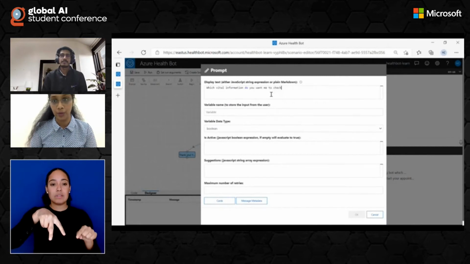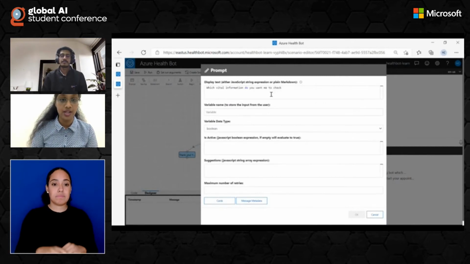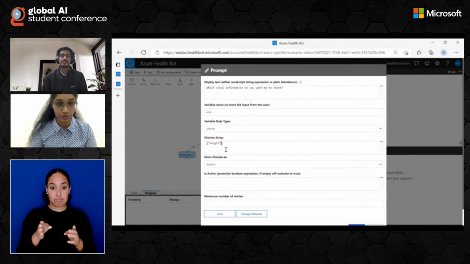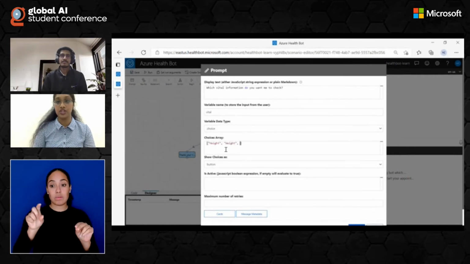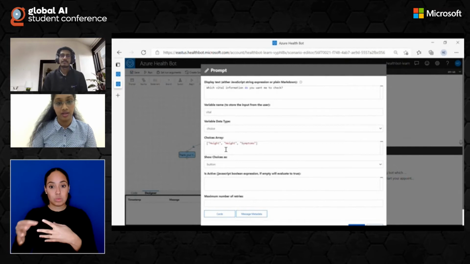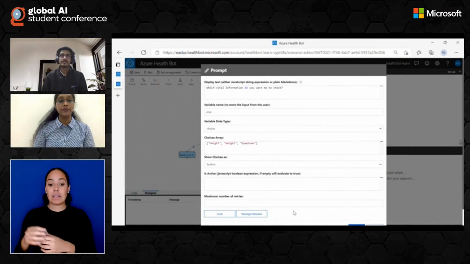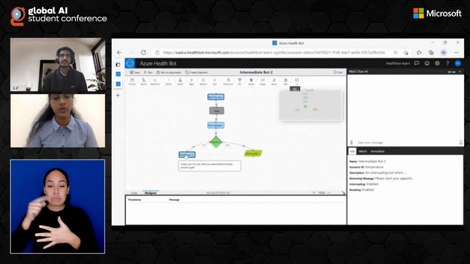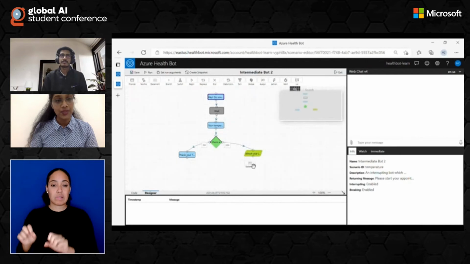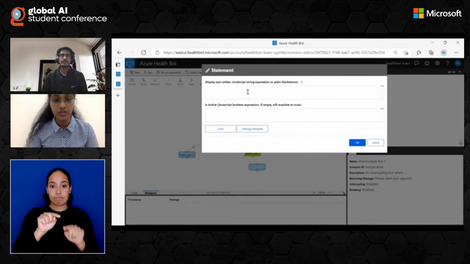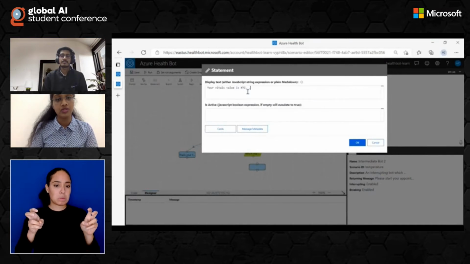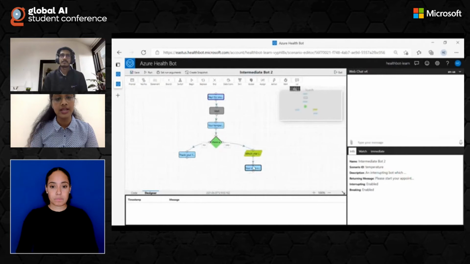So I'm going to take in a prompt box because I want to take in an input from the user. So in the vital, I will select the data type as choice because I want to give them a choice of multiple options that they want to choose from. So any vital that they would like to check could be height, weight, and symptoms, I suppose. So this is how you would mention choices. And once we connect this, we would again give out a dummy value just for now. And I'm connecting a statement box, so I can give them a dummy value of whichever vital they chose to see. So here I'm giving XYZ dummy value for this.